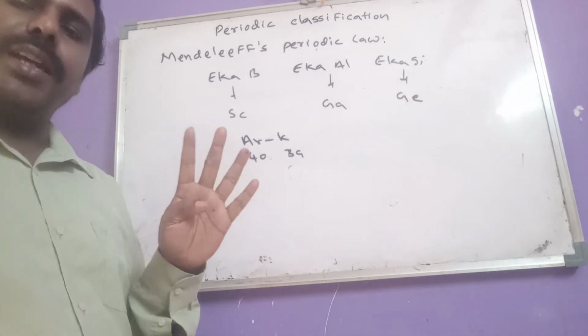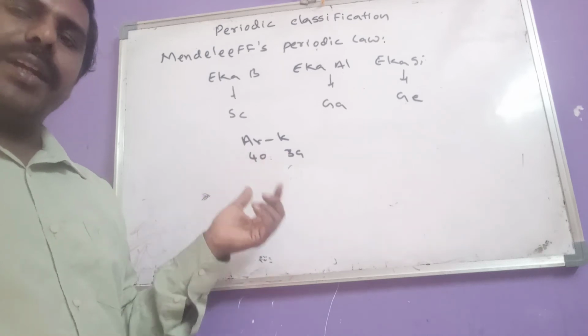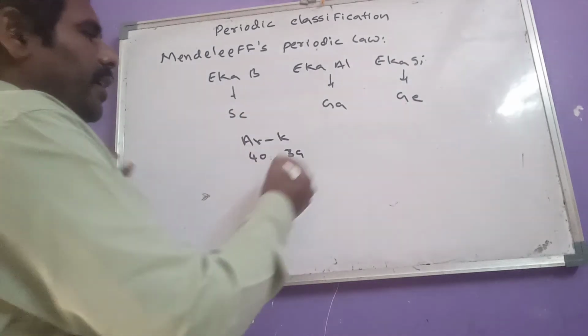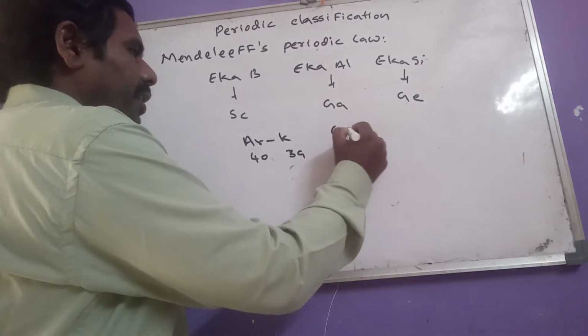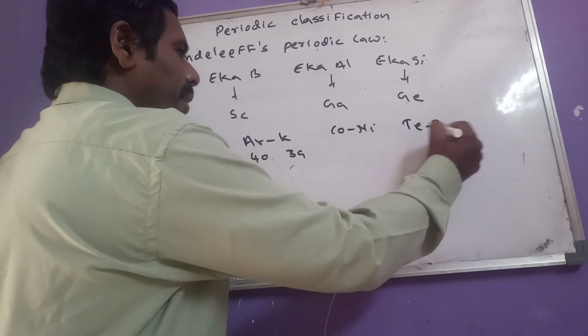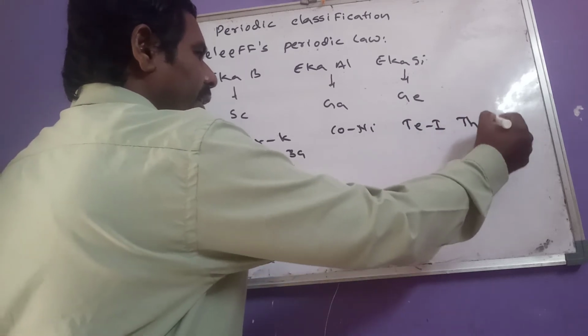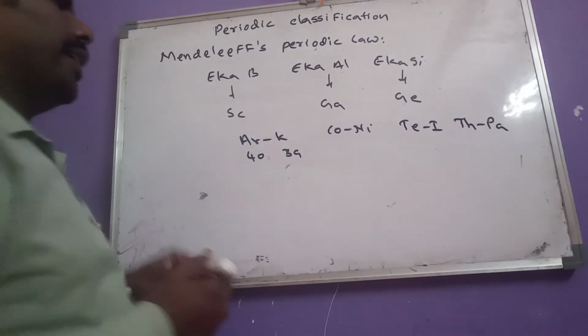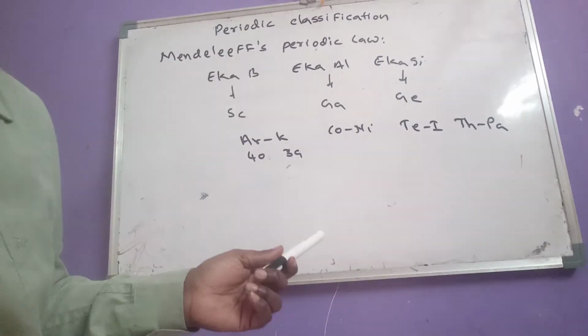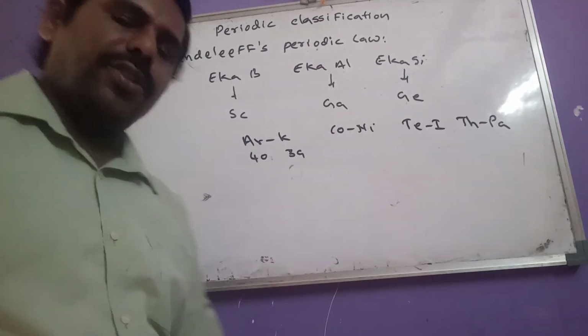A total of 4 such anomalous pairs are present in the short form of periodic table. First one argon potassium, second one cobalt nickel, third one tellurium iodine, fourth one thorium protactinium. So these 4 are called anomalous pairs present in which one?